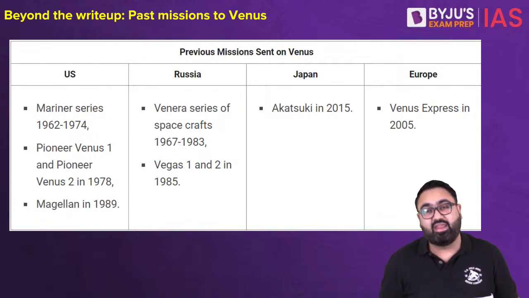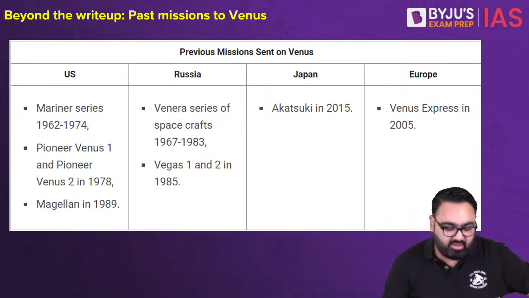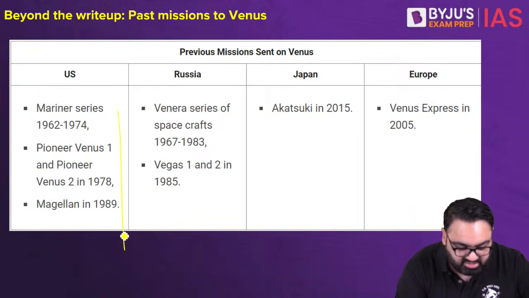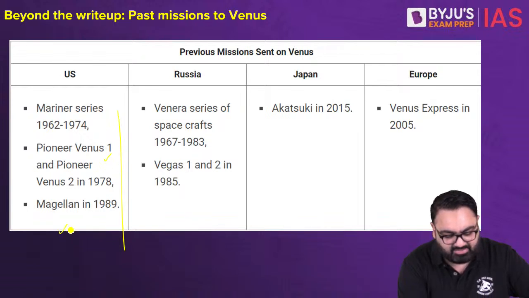India is planning its own. It has been delayed slightly. The US has already had a series of missions, including Pioneer Venus and Magellan.